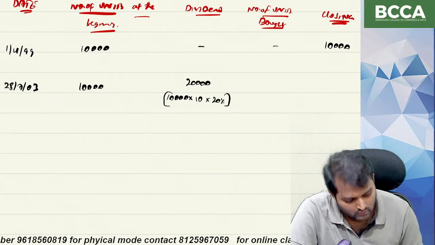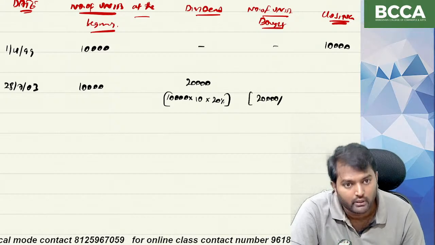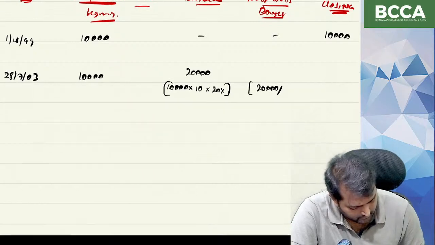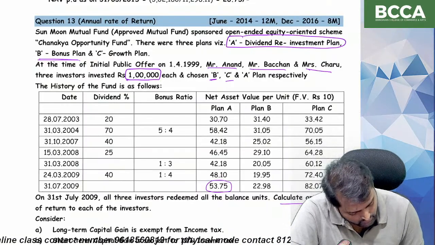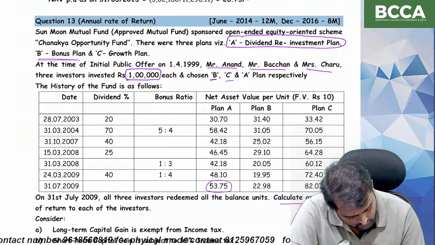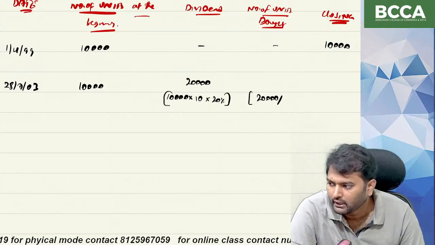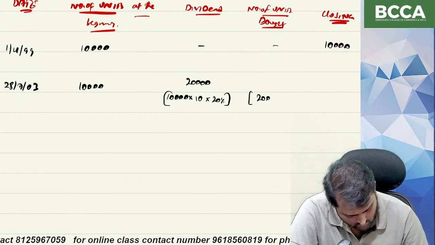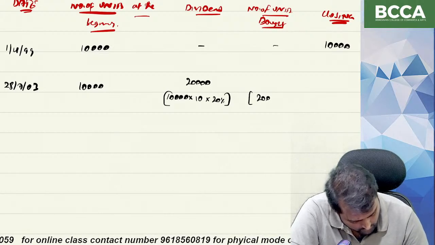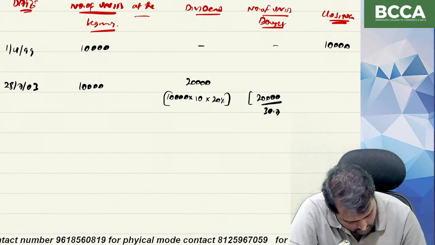So 20,000 divided by how many units are you going to get? Plan A NAV is equal to 30.7. So 20,000 divided by 30.7.